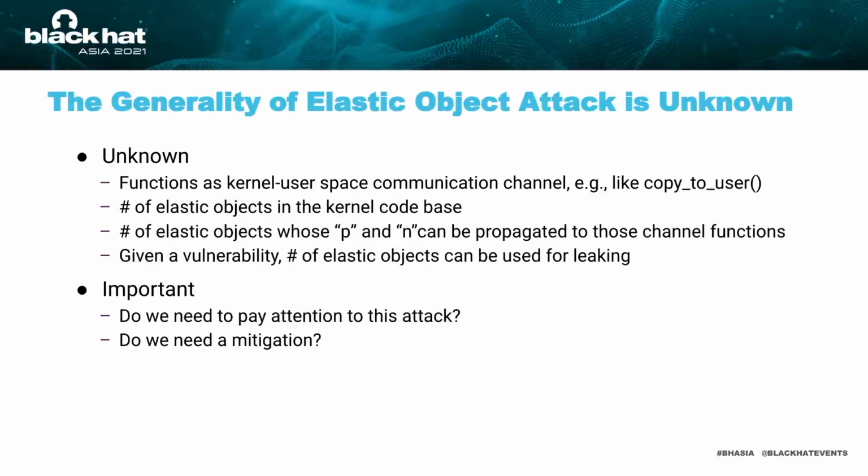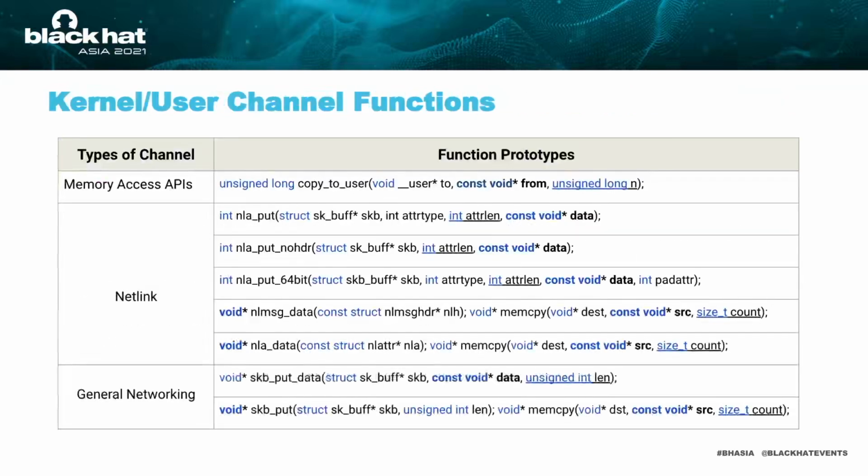We define generality from 2 perspectives. First, is there enough number of elastic objects in the kernel? And second, can most vulnerabilities provide us with the capability to make use of elastic object for exploitation? First things first, we identify some channel functions in the kernel and list them on the slide. We group them into 3 categories.